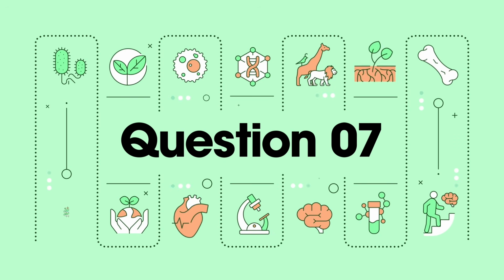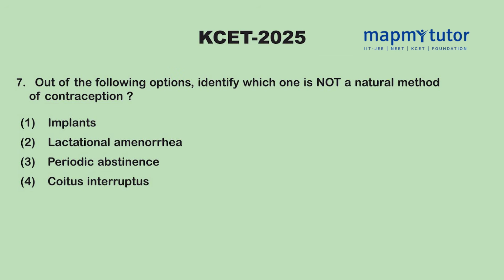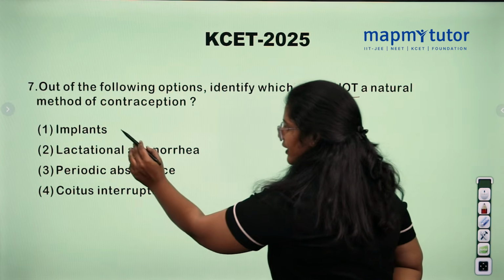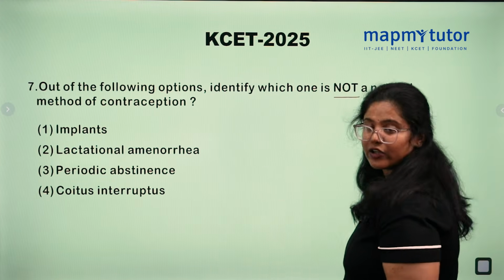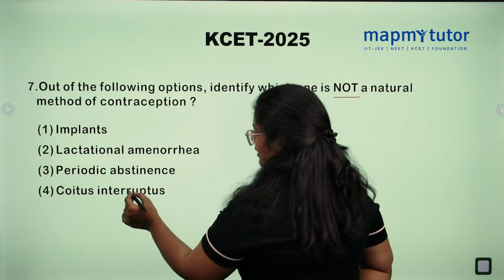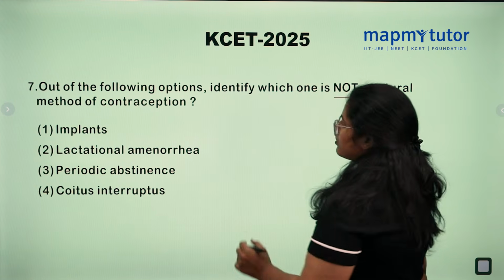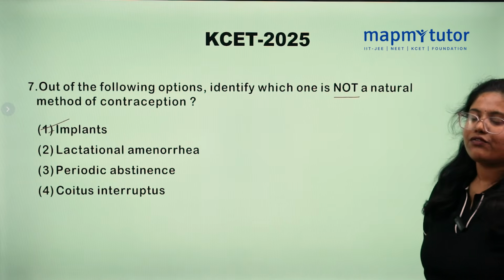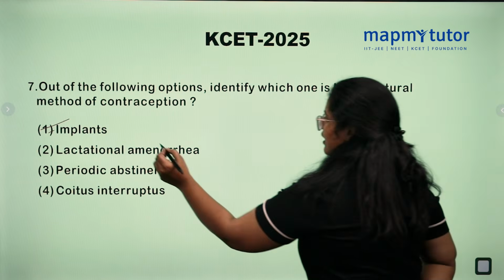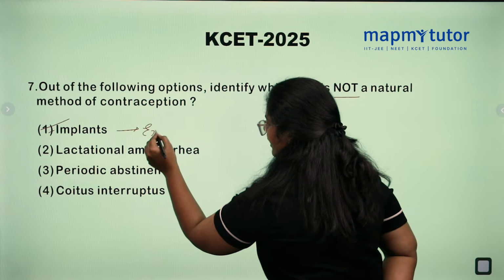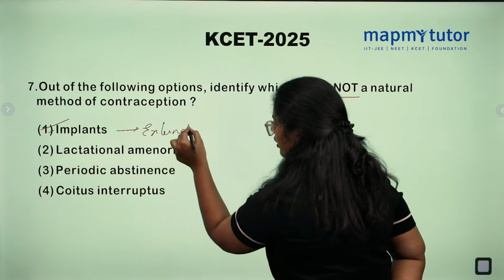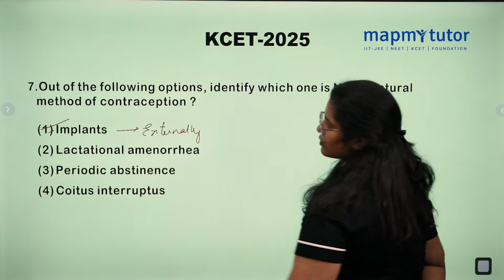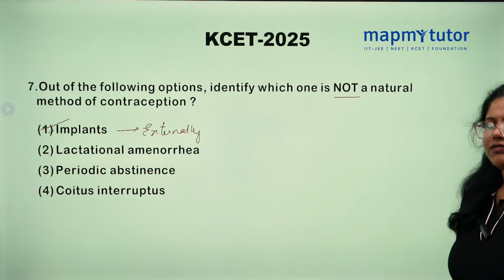Out of the following options, identify which is not a natural method of contraception. So the options are implants, lactational amenorrhea, periodic abstinence, and coitus interruptus. So implants are not a natural method of contraception. Implants are done externally, or these are an external source of contraceptive methods.